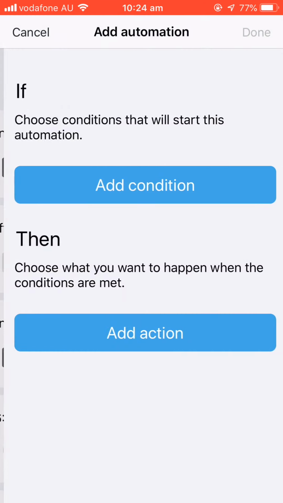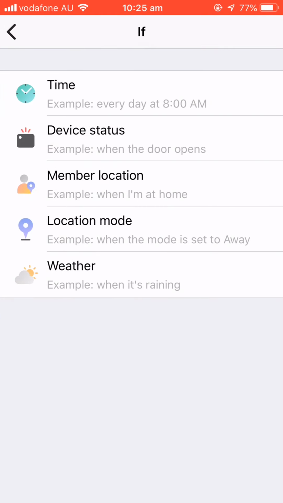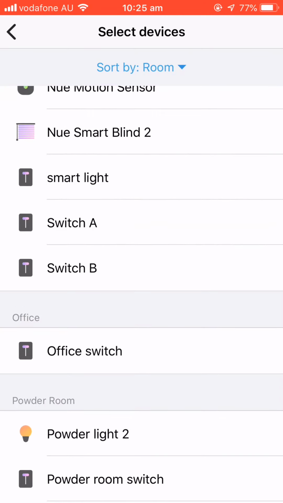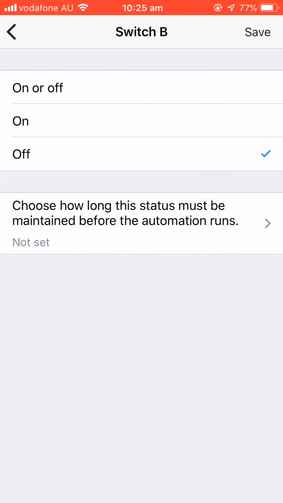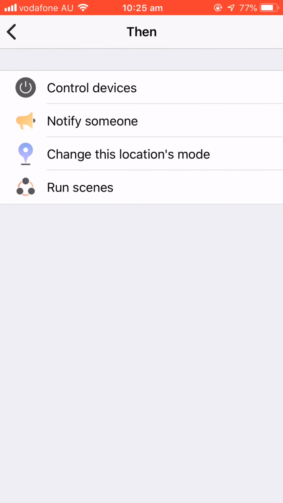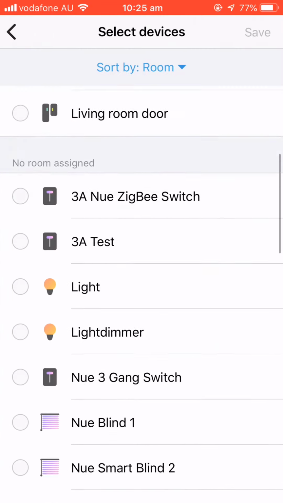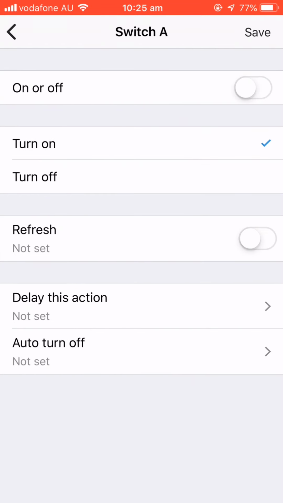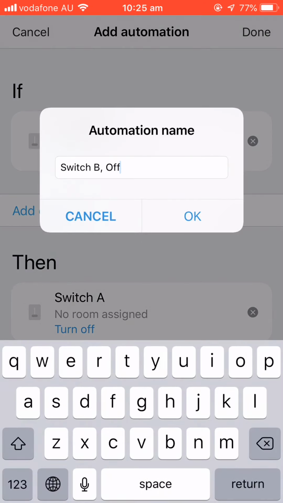And another one, control the switch B off, then switch A off. Click done.